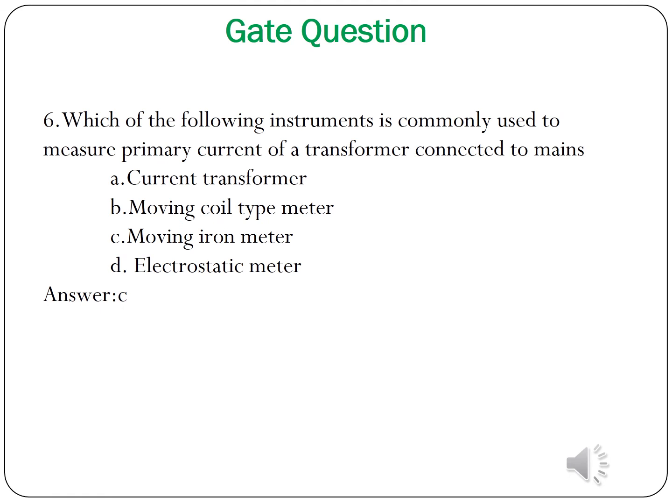Next, which of the following instruments is commonly used to measure primary current of the transformer connected to mains? Current transformer, moving coil type, moving iron type, electrostatic meter, moving iron meter.